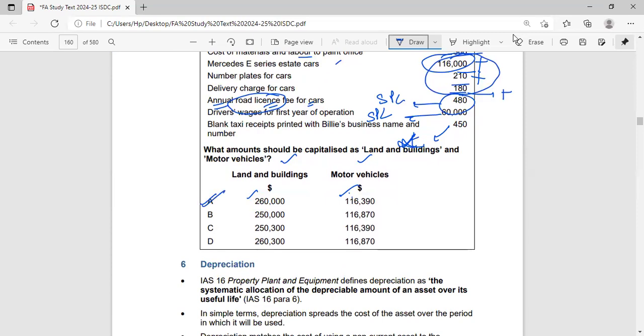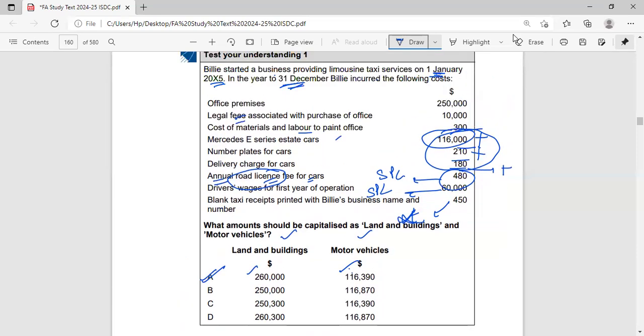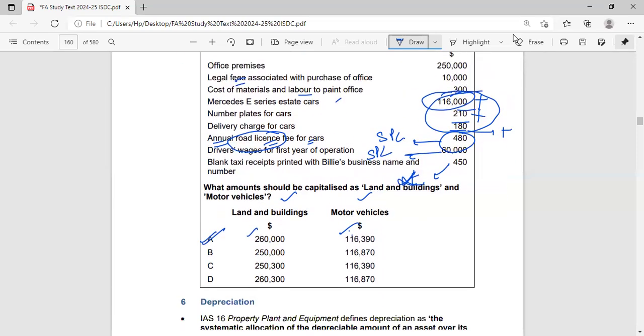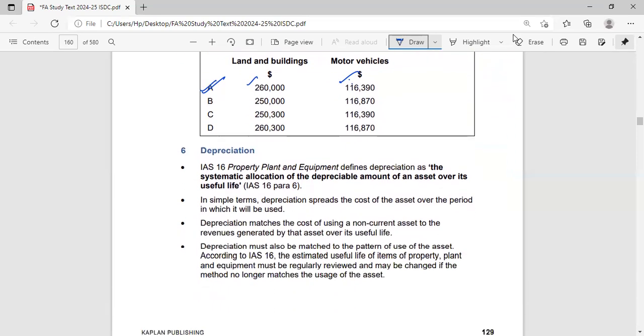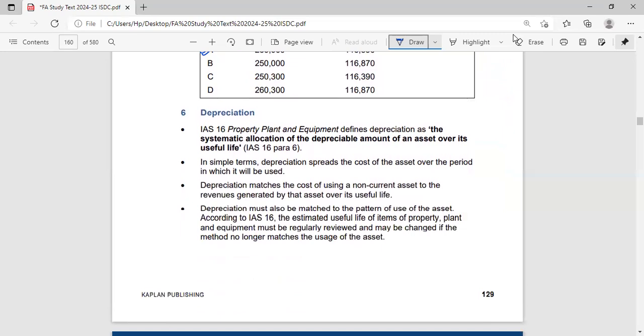I hope you have understood what non-current assets are, and which costs are to be capitalized and which costs are merely expenses which are taken to the statement of profit and loss. These are our expenses. We do not add them to the cost of the asset. That's it for the video. Revise it, read it carefully, and do this test on understanding yourself. In the next video, we'll cover depreciation. We will see what depreciation is, what the methods are, and how we calculate it.